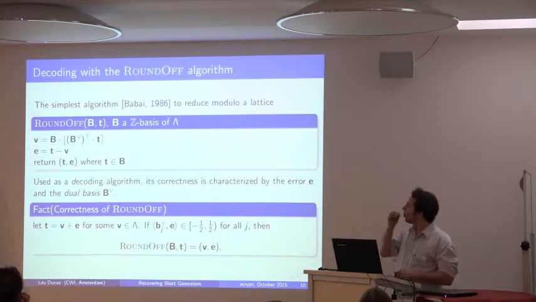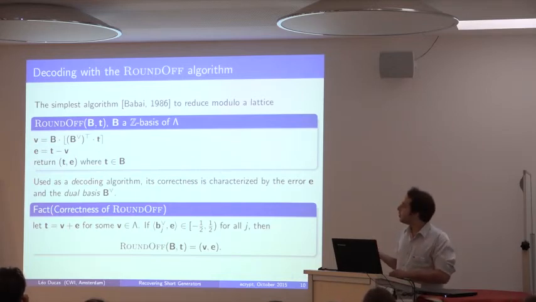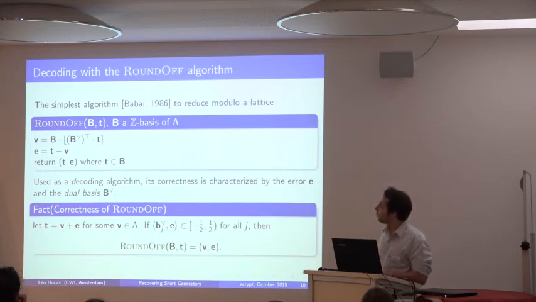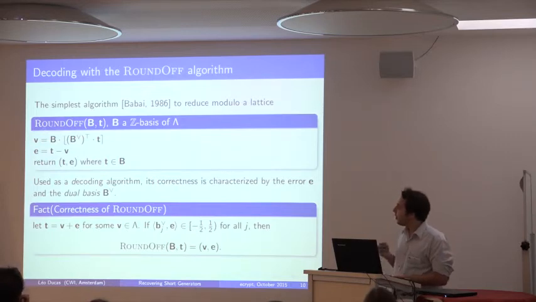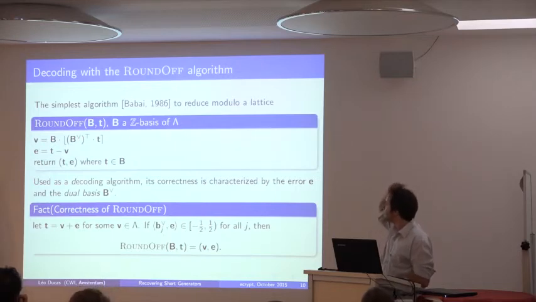So this is called the Round-off algorithm. Actually, Lenstra wrote down this algorithm before Babai, but it's called the common sense algorithm. Sorry, I'm not sure we should attribute it to anyone. So you want to reduce modulo a lattice. What you're going to do is you have a target T. You're going to multiply by the inverse of the matrix, or the transpose of the dual matrix, you're going to round each coordinate, and remultiply by your matrix, and then you separate your error from your lattice point, and you return. You're supposed to return V and E. Sorry, not T and E.